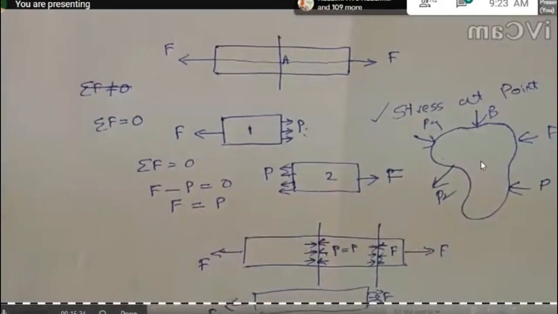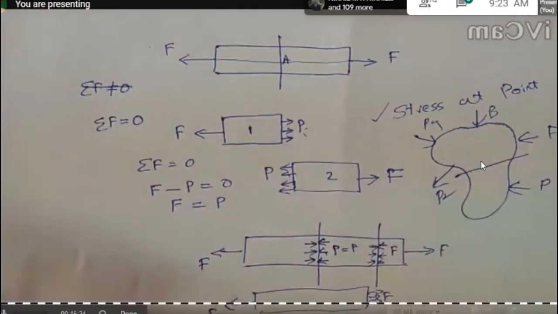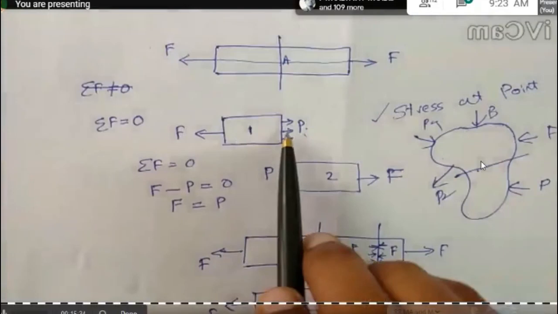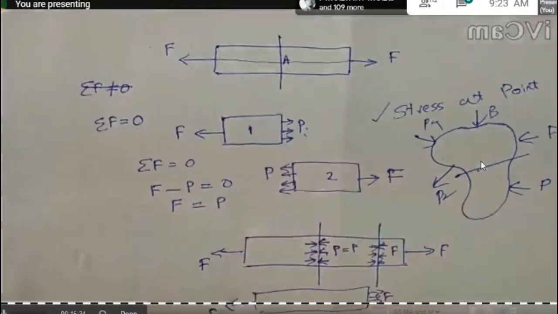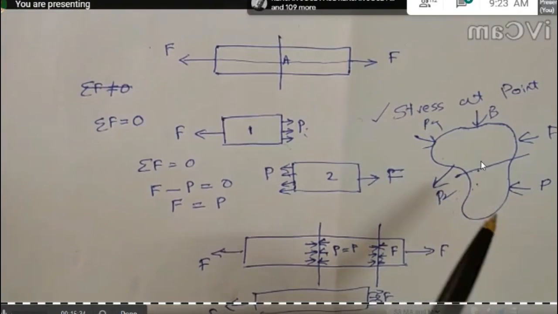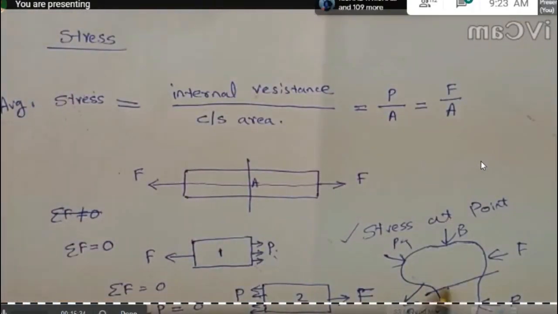And if you take a cross section, in this cross section the internal resistance force may not be uniformly distributed. So here in this body, it is not easy to calculate this average stress.